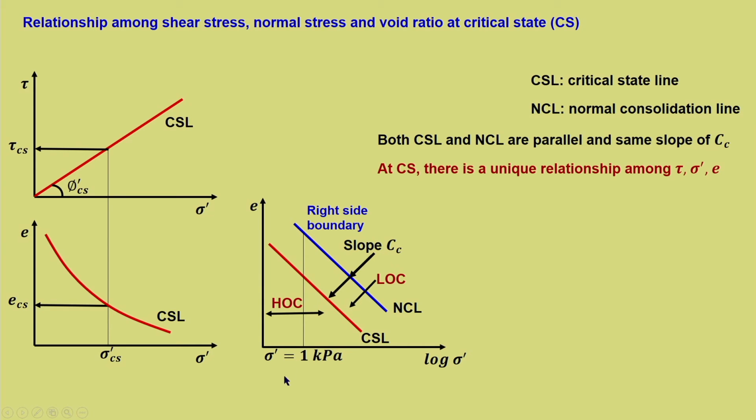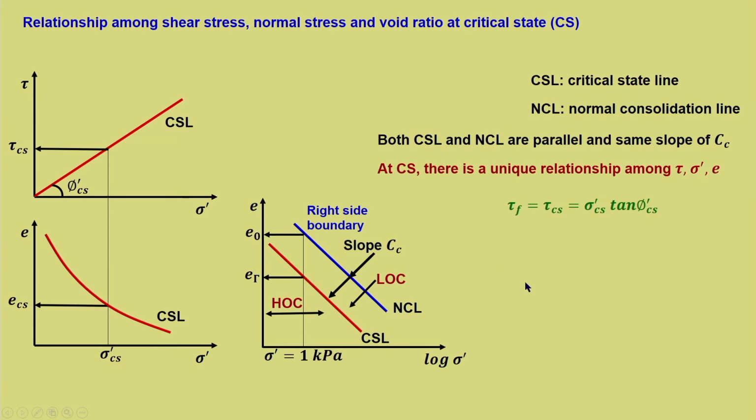So, instead we take sigma dash equal to 1 kilopascal. We have some reference point on the critical state line as well as on the NCL line. Let us call the void ratio at sigma dash equal to 1 kilopascal on the critical state line to be e gamma, and void ratio on NCL to be e naught.